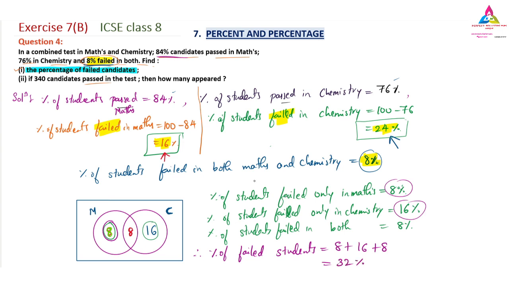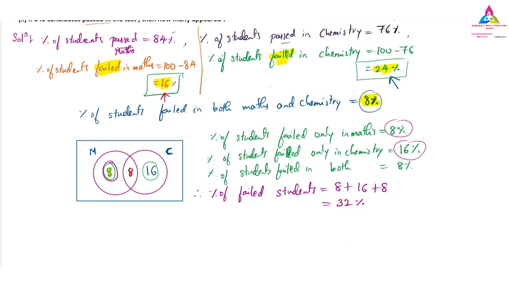So 32% of the students have failed in both exams, or in a single exam, or everywhere. This is the way we can find the first answer. This much we have done just to get the first answer.